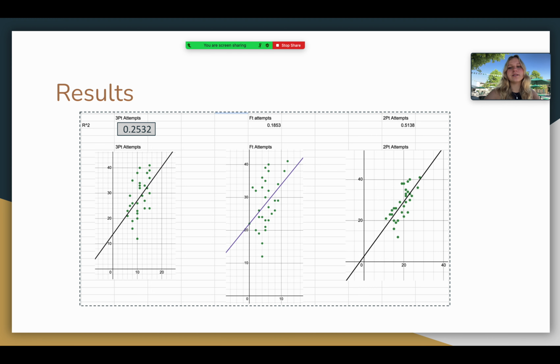All right, and finally, these are all the results side by side. The main thing to see here is that the 2-point attempts has a significantly higher R-squared value compared to the 3-point attempts and free throw attempts. It has an R-squared value of 0.5, which is considered moderately strong compared to the relatively weak ones of 0.25 and 0.18. As you can see, all the points graphed are a lot more clustered together compared to the other two.